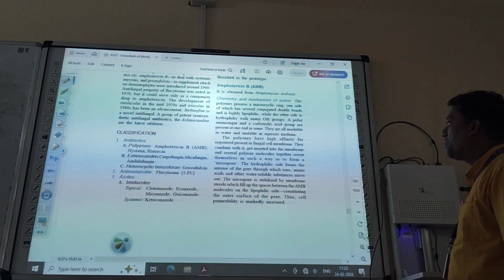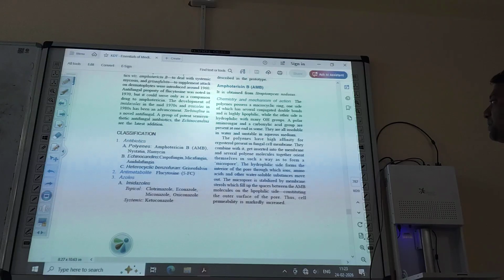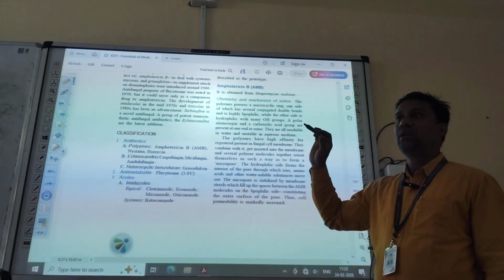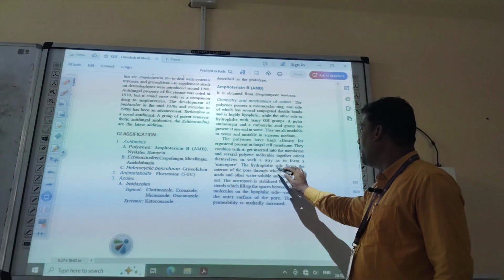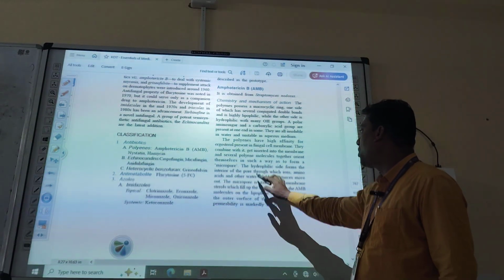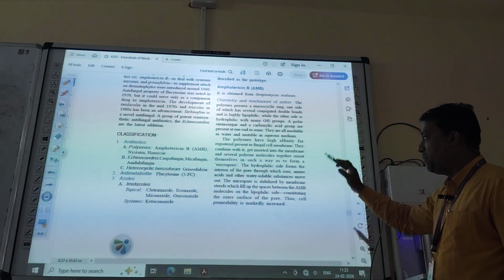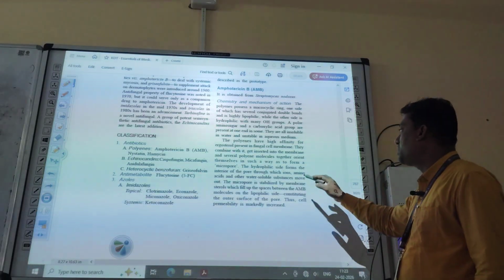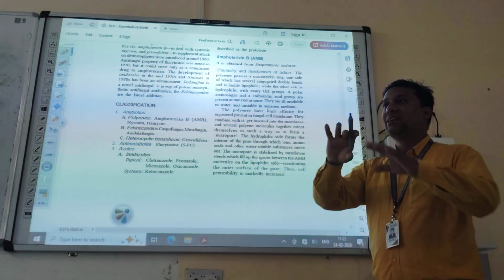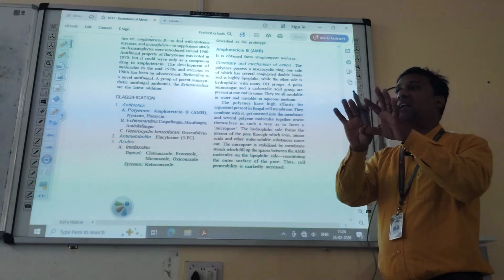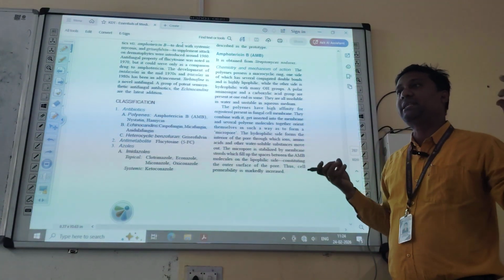The hydrophilic side forms the interior of the pore, through which ions, amino acids and other water-soluble substances move out. From the fungal cell, the essential substances move out from inside.